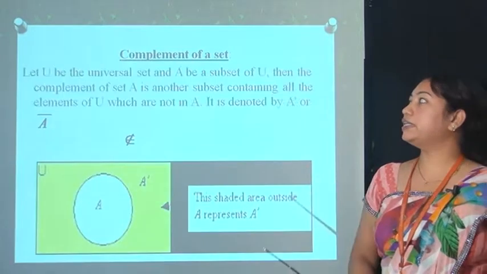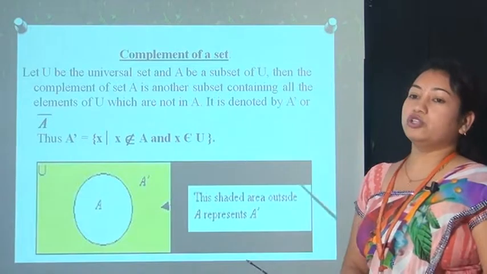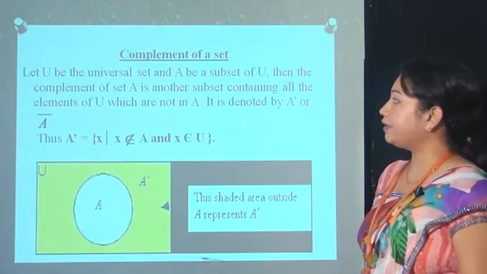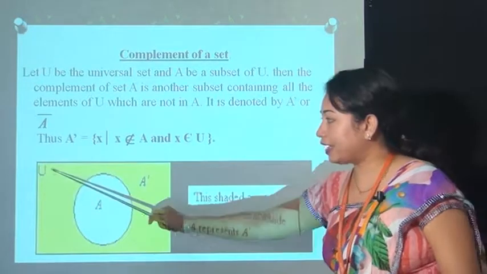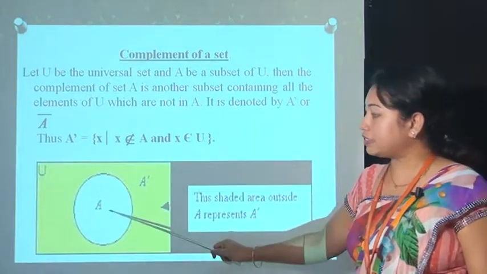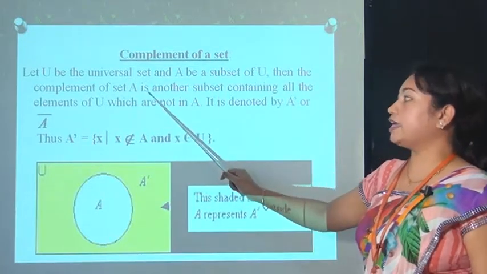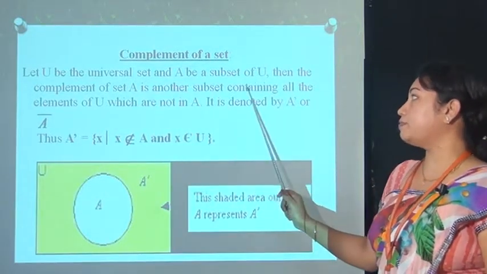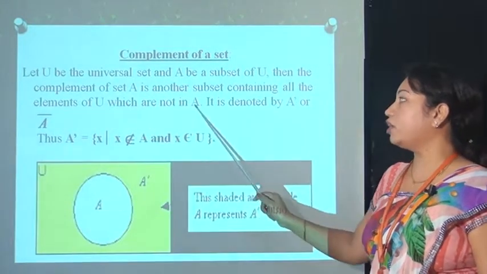Now the next point is complement of a set. Let U be a universal set as we discussed earlier and set A be a subset of U. Here you can see that this one is the universal set and this one is the set A. Then the complement of set A is the other subset containing all the elements of U which are not in A.